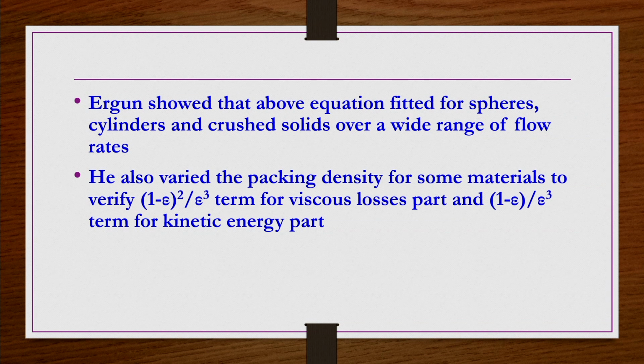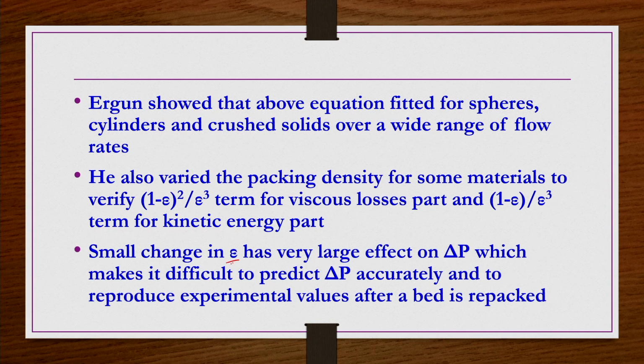He also varied the packing density for some materials to verify why the (1 minus epsilon) square by epsilon cube term for the viscous losses part, that is the first part on the right hand side, and why the (1 minus epsilon) by epsilon cube term for the kinetic energy part, that is the second part. And then he found that small changes in epsilon have a very large effect on delta P, which makes it difficult to predict delta P accurately and to reproduce experimental values after a bed is repacked.